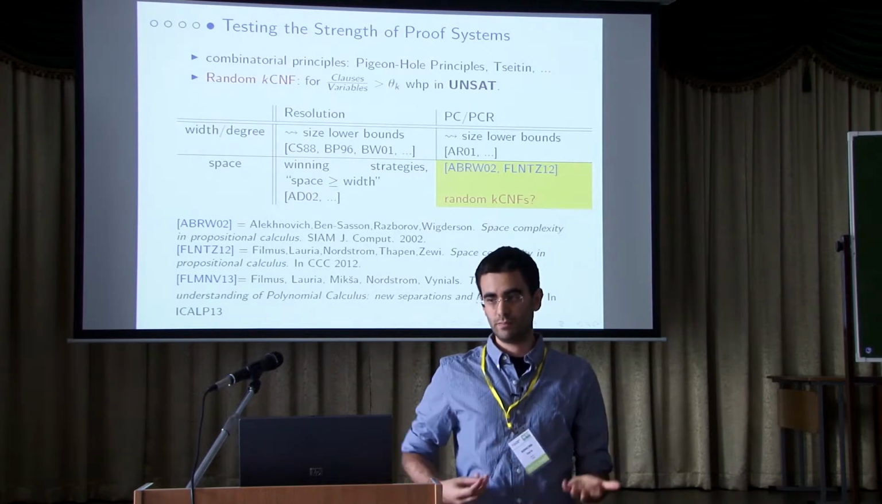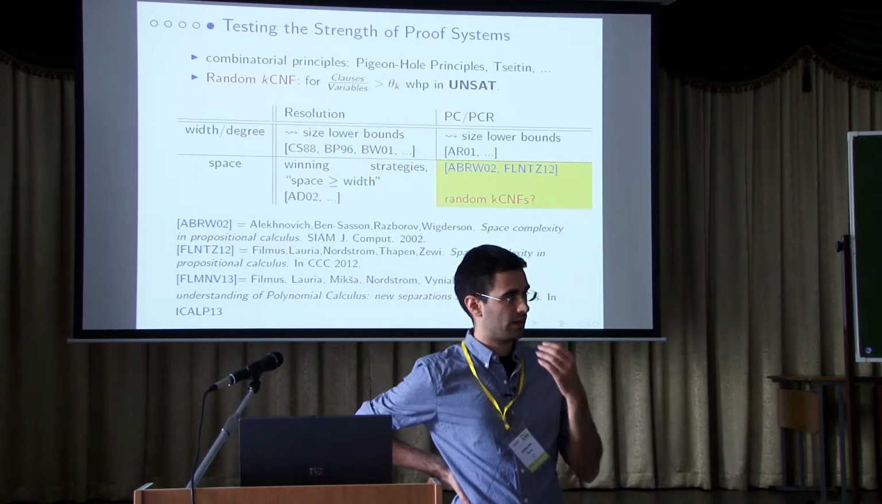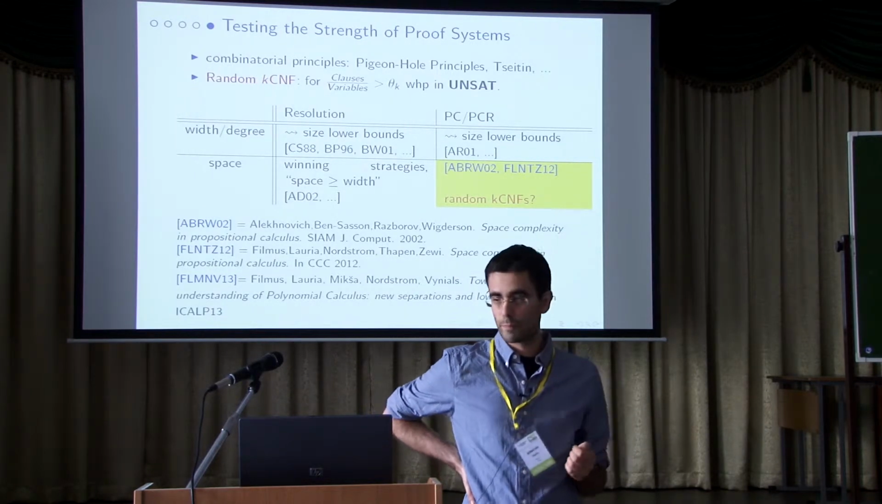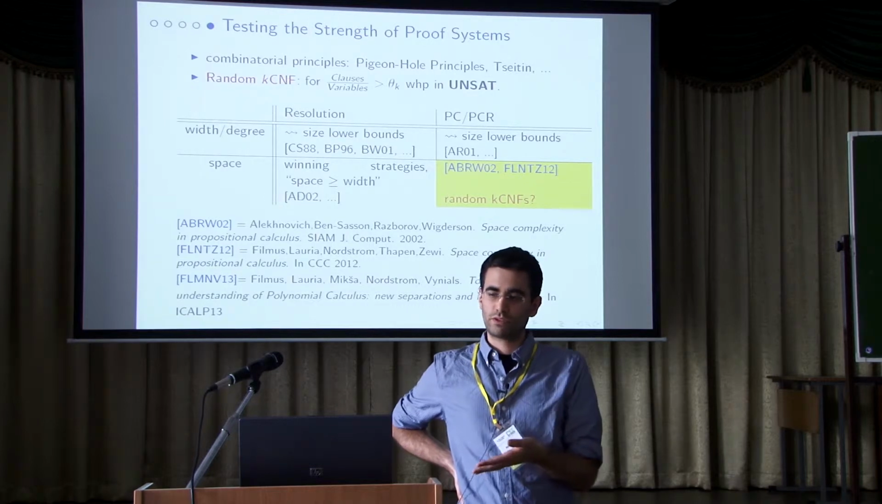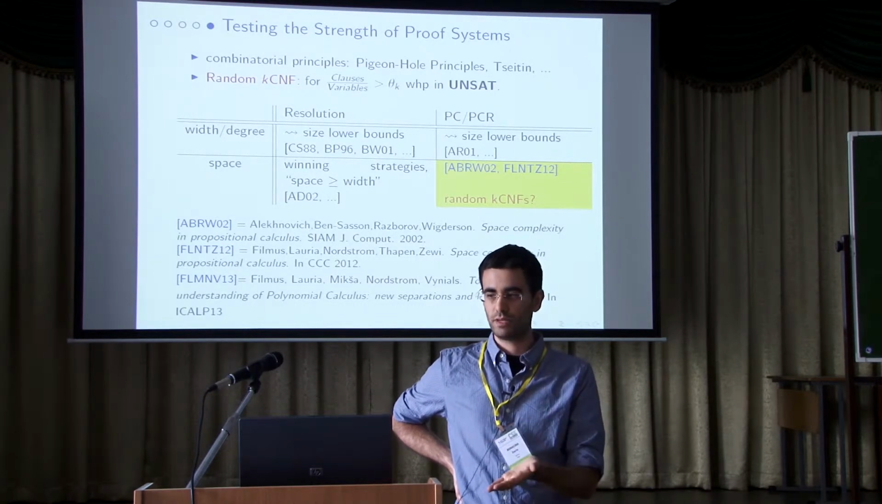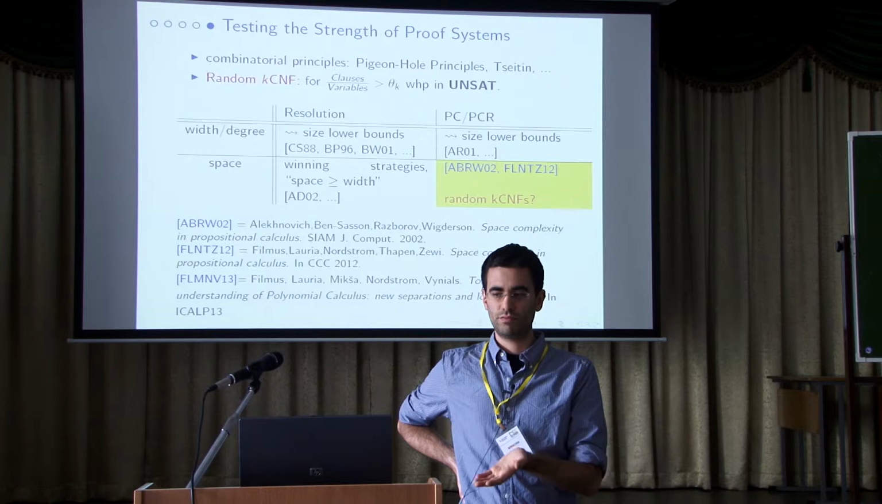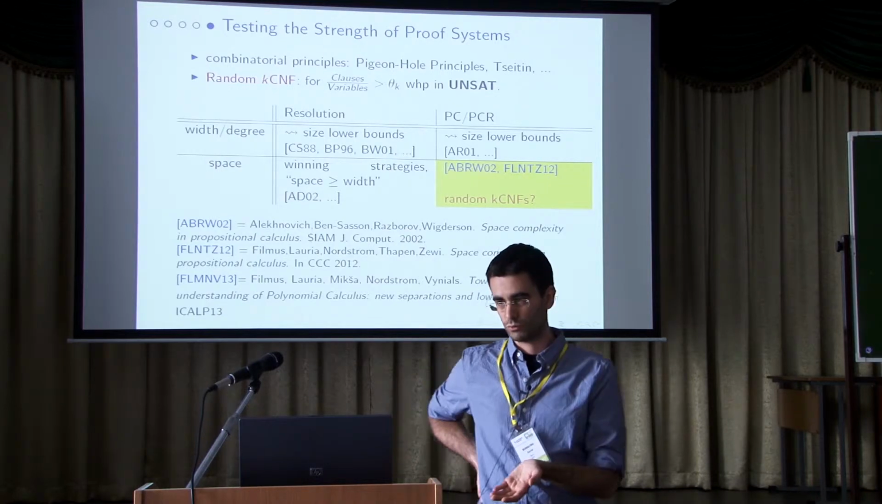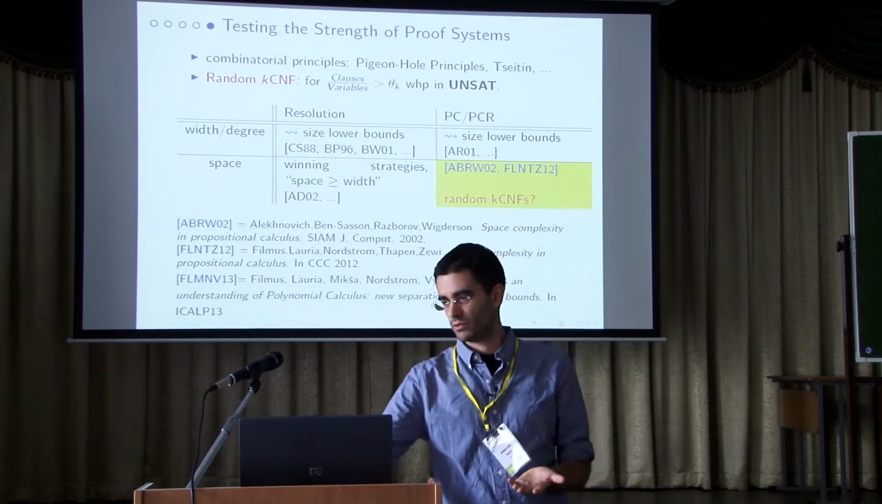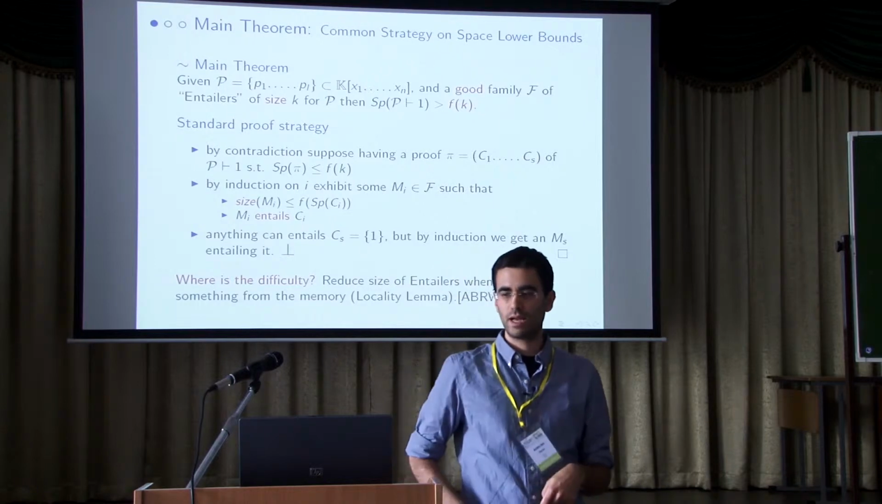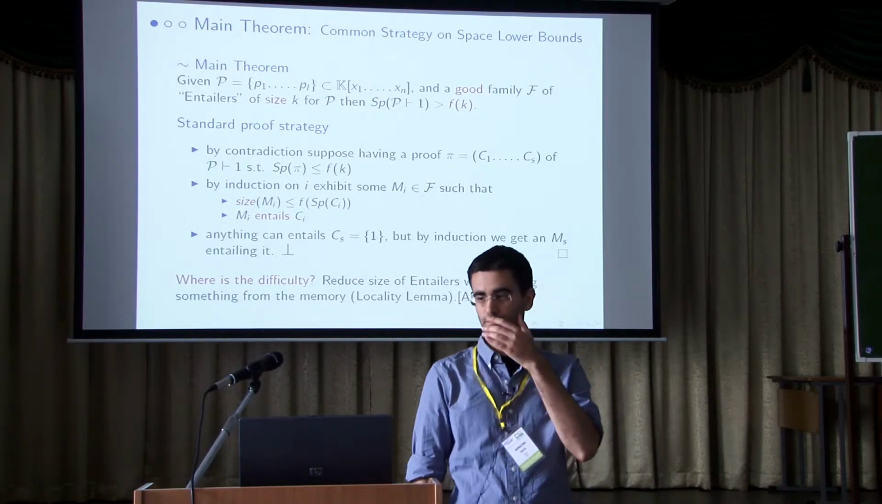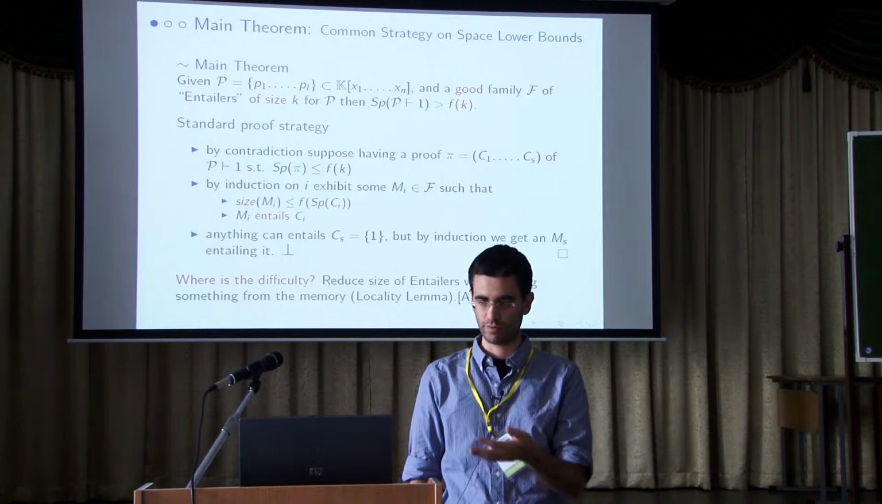So it's believed that random KCNF are hard for every proof system. But in particular, for algebraic proof systems, it was not known if they were hard with respect to space. So to answer this question, we developed a framework, and then we were able to provide these proofs.